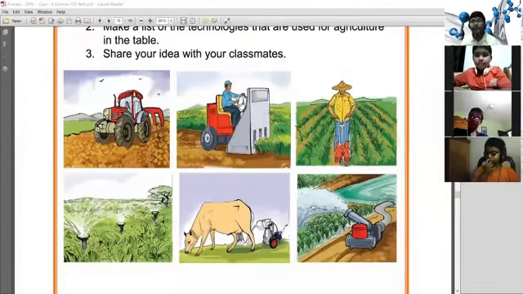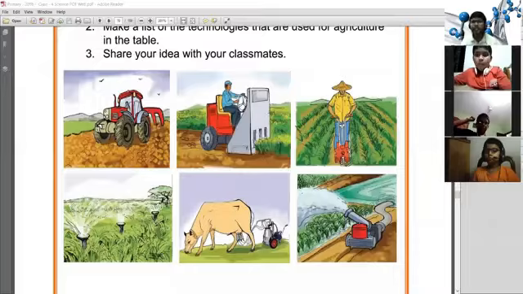In the second picture, you see that there is a harvesting machine. This machine is used for cutting down the paddy or other crops. It is used easily, and we can cut down our paddy or other crops easily and more in a short time.